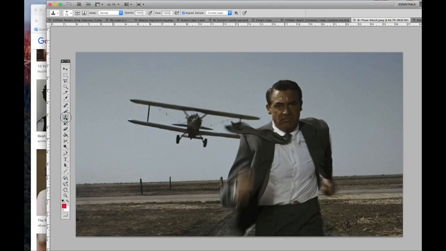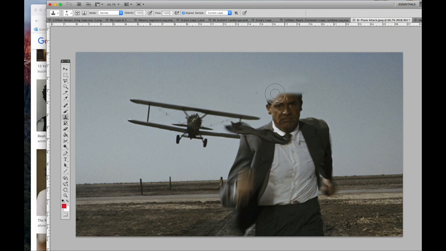And now back over here on the original movie still, we're going to use the clone stamp tool in order to select and copy some of the sky colorings and the background to cover over the man. We want to completely remove him all the way down to the ground. So you're going to be cloning some of the background where the dirt is on the ground and the road that he runs across. And a nice end result will be good use of the clone stamp tool.